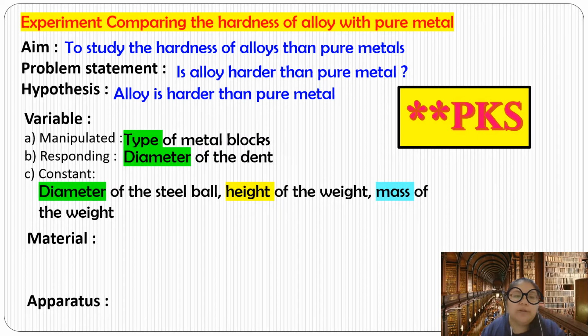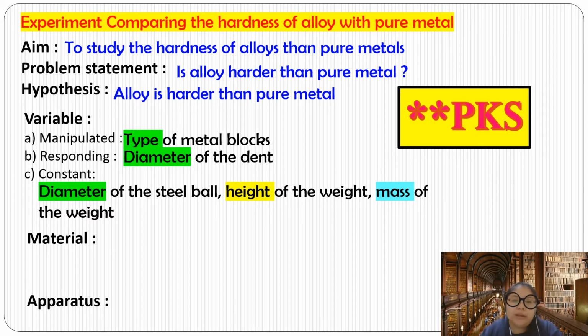Okay, constant variables: diameter of the steel ball, height of the weight, mass of the weight. These all can be constant variables. These all things you can find from your textbook. Okay, before that, I'll show the textbook, your page number. Okay, chapter 9. You need to see the page number is 186. This one is experiment 9.1, one of the PKS you need to do.